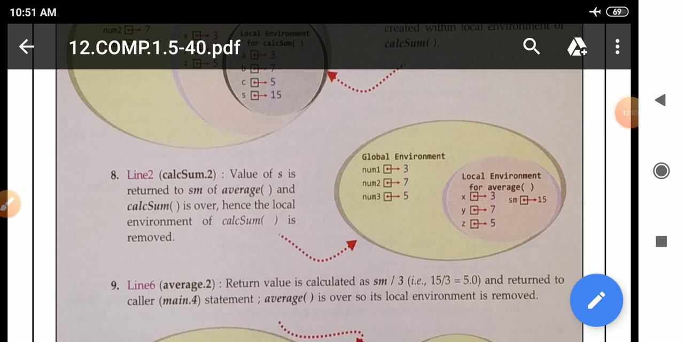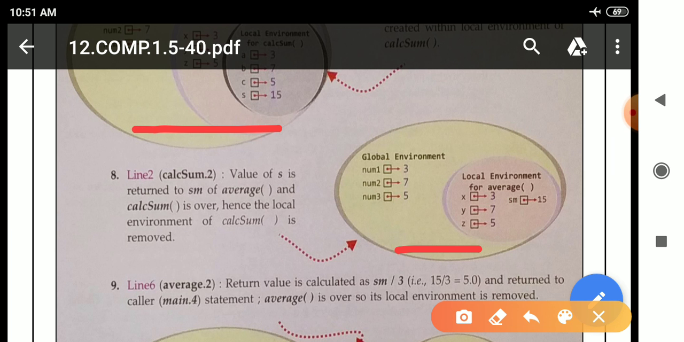Number 8, line 2, calsum.2, value of s is returned to sm of average and calsum is over. Hence the local environment of calsum is removed. See here in this diagram and in this diagram also, the local environment of calsum is closed. So in the next diagram we can only see the global environment and the local environment of the average function only. Why? The local environment of calsum is closed after the completion of its task.